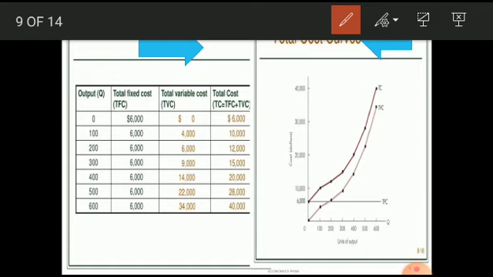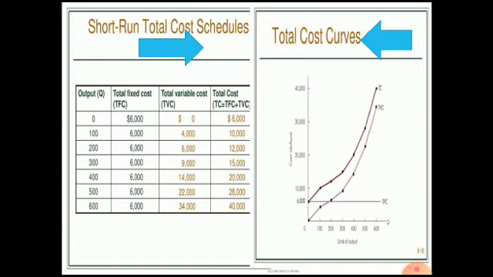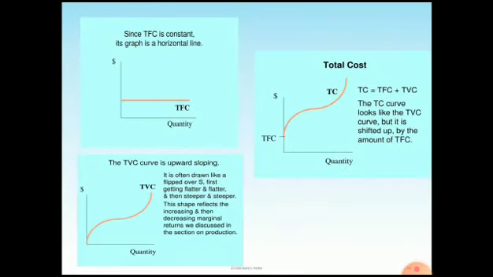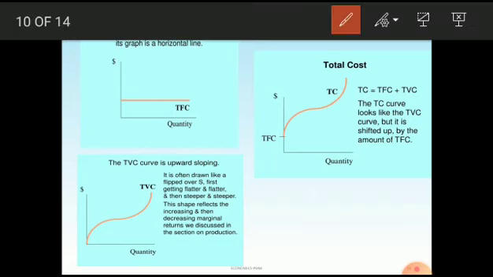Moving on to the next cost. The same cost curves, in individual diagrams. Here the first one is TFC. TFC, as I said, remains fixed. So the shape of the total fixed cost is a horizontal straight line.